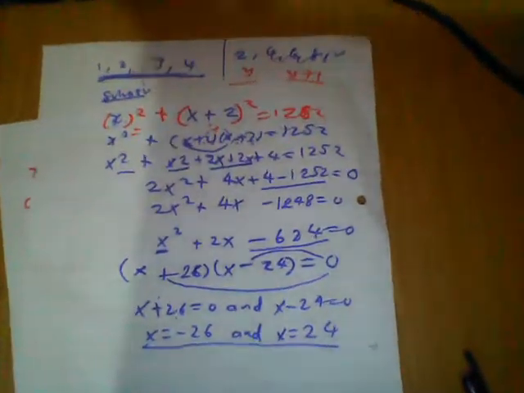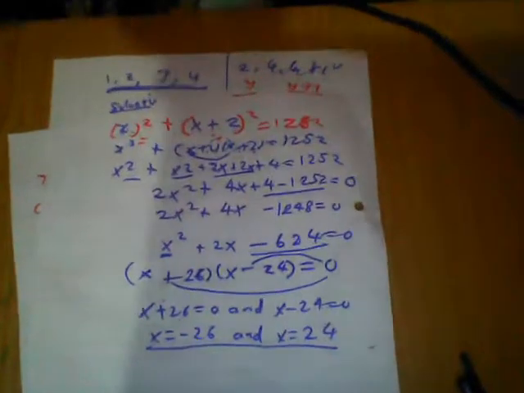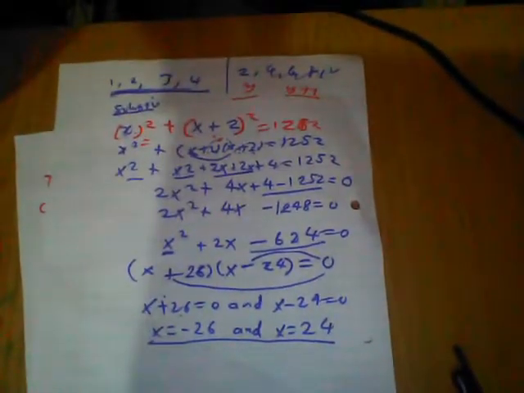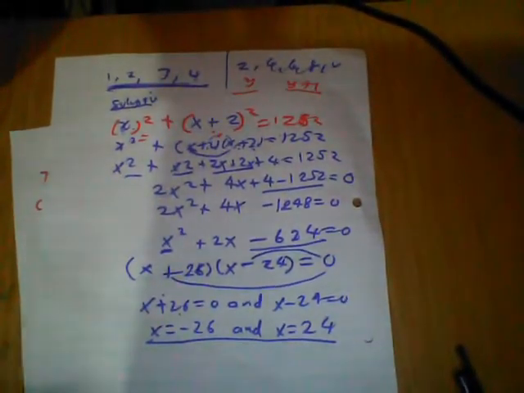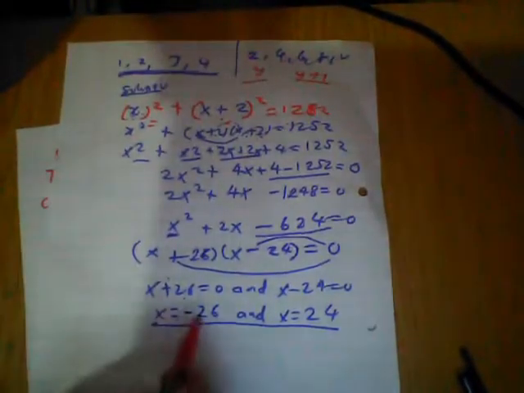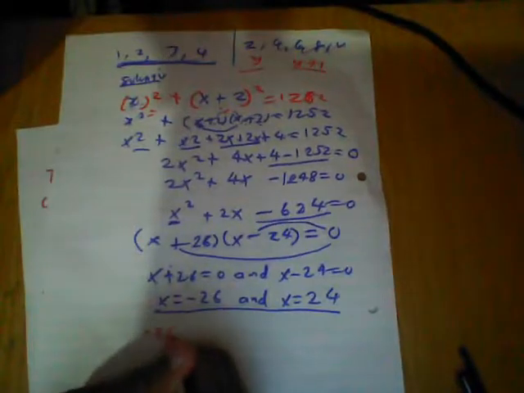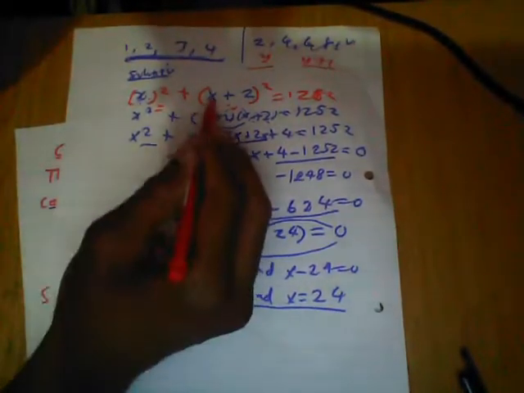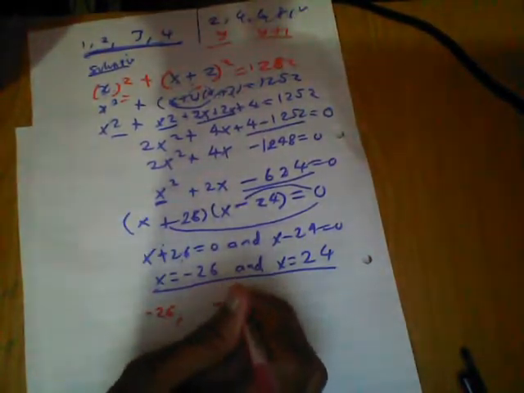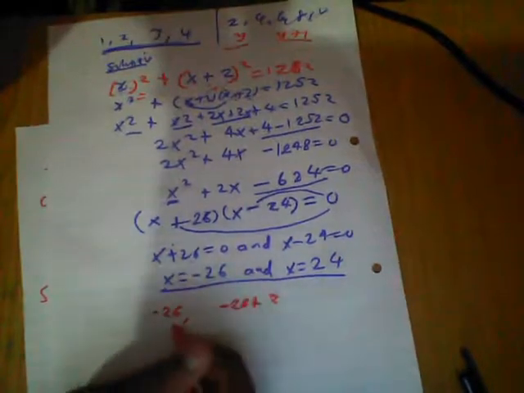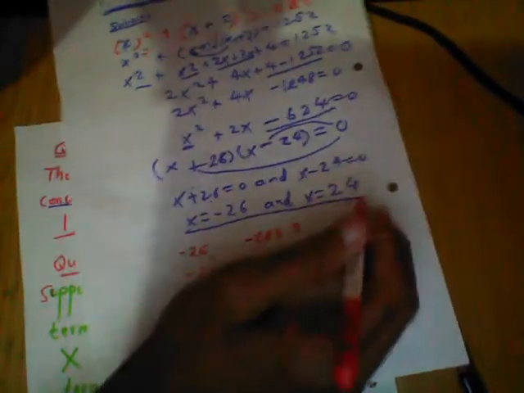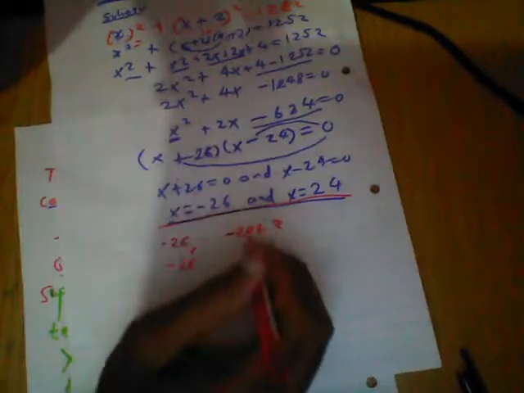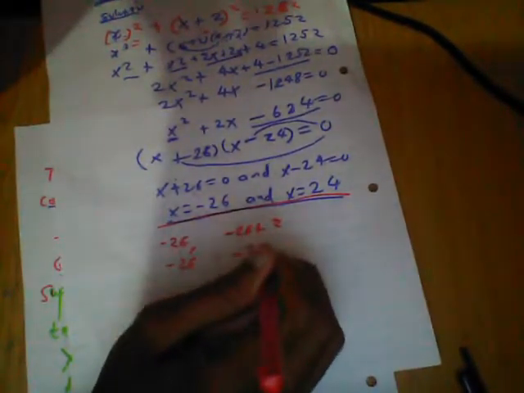Okay, so let me explain to you what that means. If x equal to negative 26, this is going to be negative 26 plus 2. We want to see these consecutive. This one is negative 26, and this is going to be negative 24.